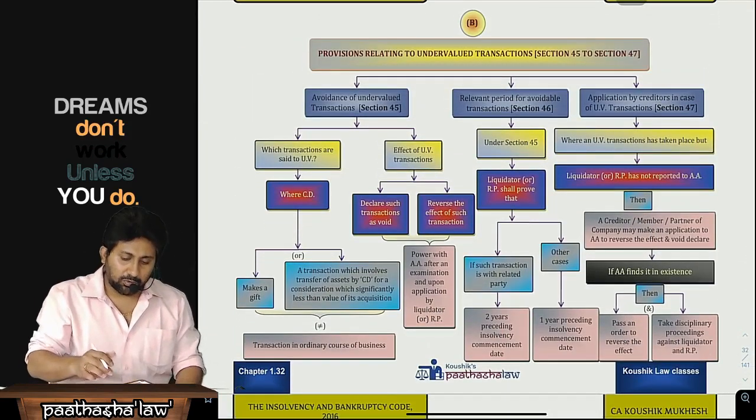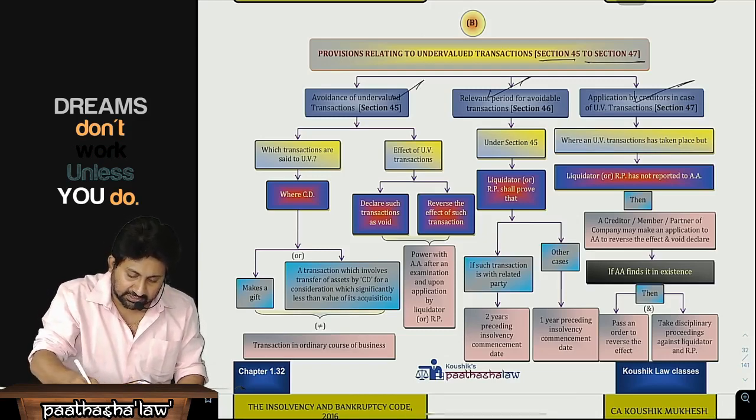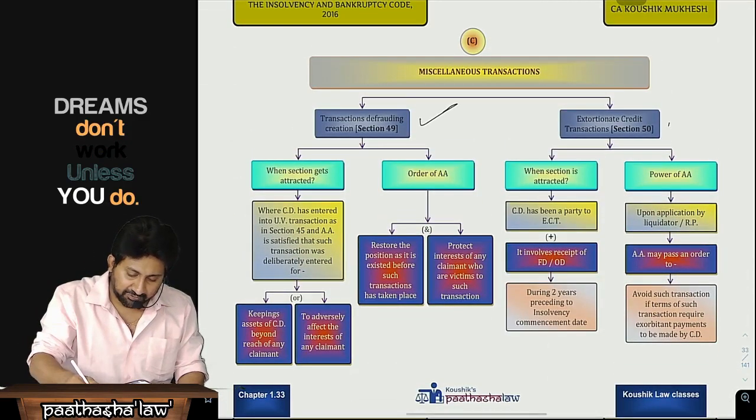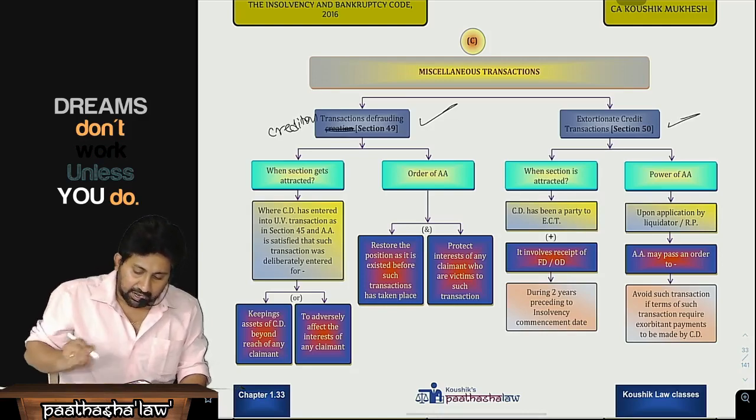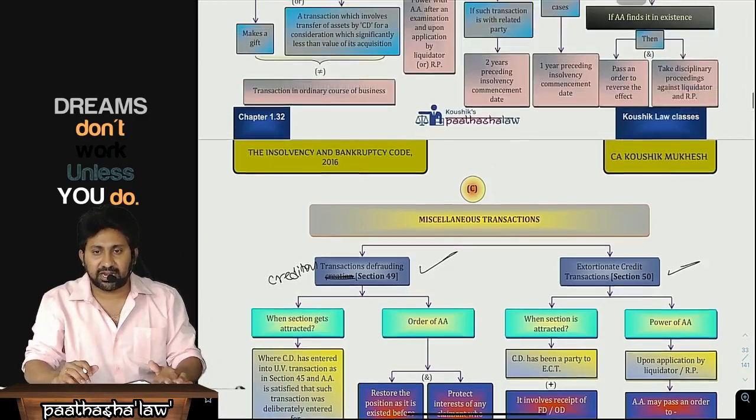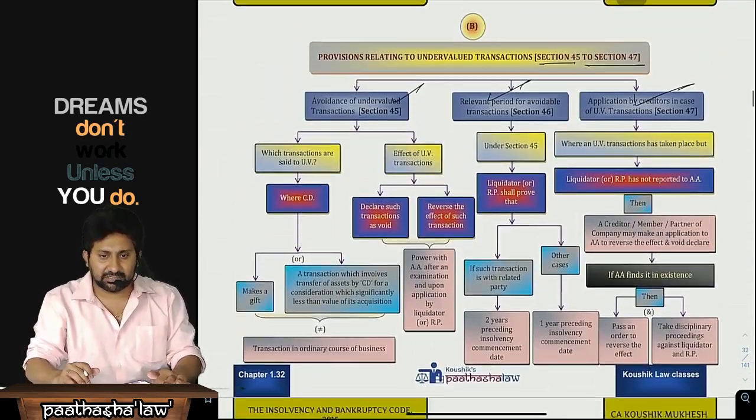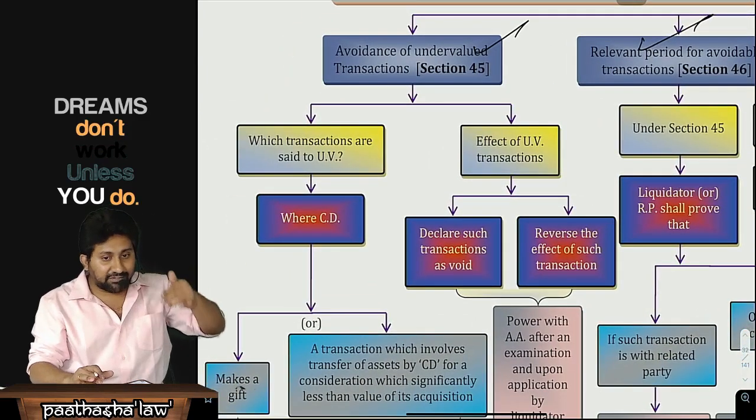Provisions relating to undervalued transactions: sections 45 to 47. 45, 46, 47. Undervalued transaction, after that transaction defrauding the creditors, and extortionate credit transaction. So anyway, let us see this. These are 5 sections. Once we complete, the main areas of liquidation will be over. See here: avoidance of undervalued transaction.